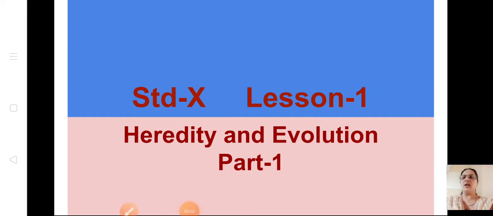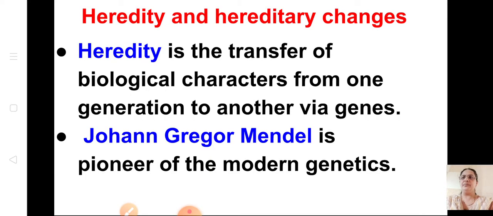Today we are going to start with the new lesson, heredity and evolution. Okay, now let us just give the introduction of the lesson. What is meant by heredity and hereditary changes? Heredity is the transfer of biological characters from one generation to another via genes. This we have learnt in standard 9. What is meant by heredity? Heredity is a transfer of biological characters from one generation to the other with the help of